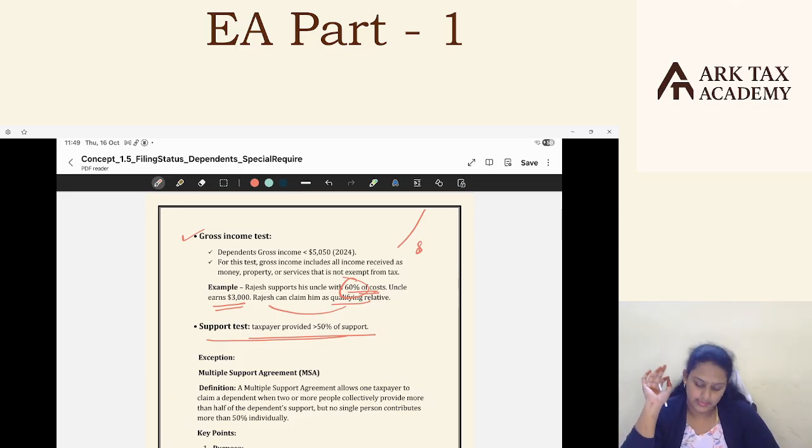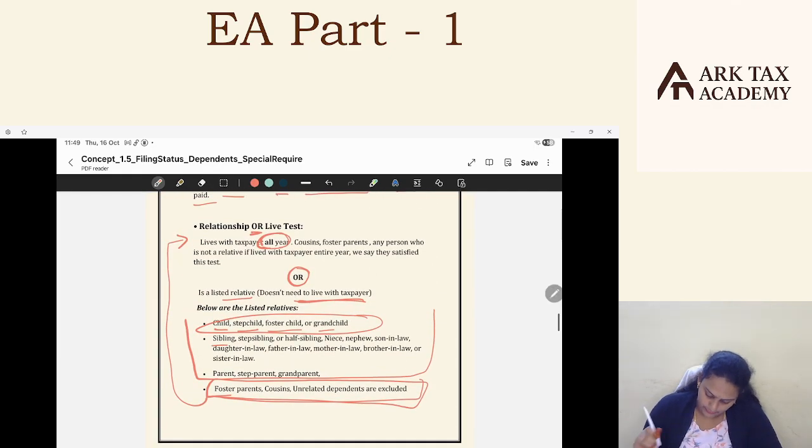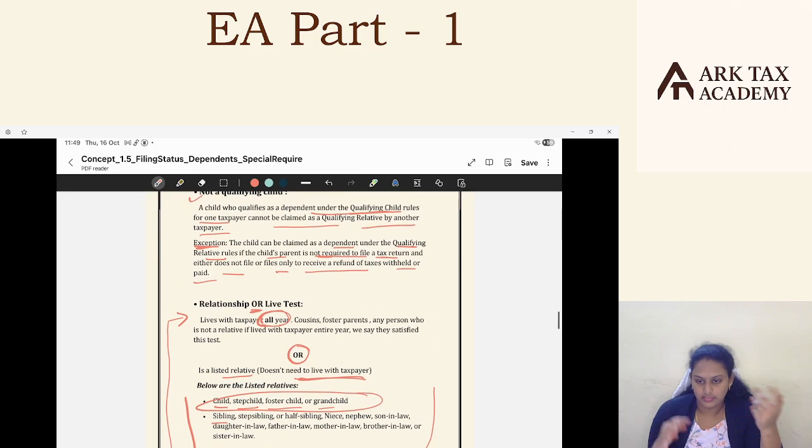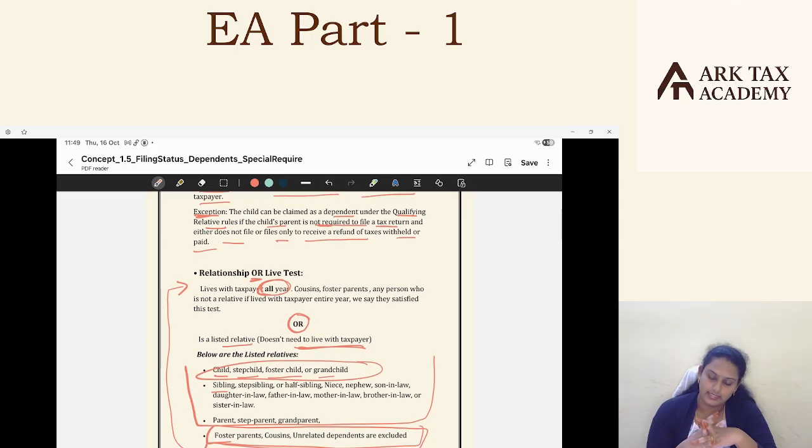See now, if I go back to this, I said cousins, foster parents, unrelated dependents like friends, etc. We cannot claim them for head of household status, right? Even though they are qualifying relatives because they live with the taxpayer for one entire year, the relationship or live-with test is satisfied, and provided the gross income is also within the limit and the taxpayer has taken care of the support, all the tests are satisfied.